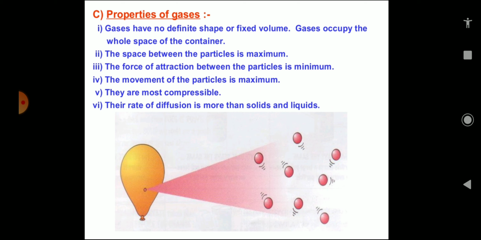This LPG is completely odorless. Odor means smell. It does not have any smell, so it is smell-less. That is why when it is leaking, we will not be able to identify that it is leaking, and it may cause a big explosion. But we know that whenever the knob of the gas is on, we can easily smell that gas.